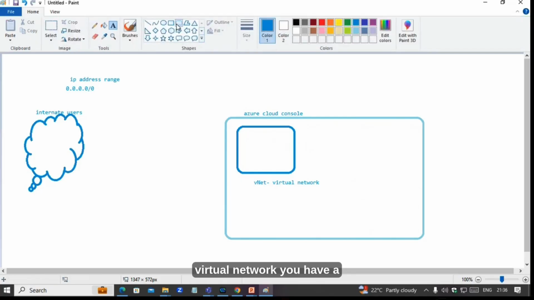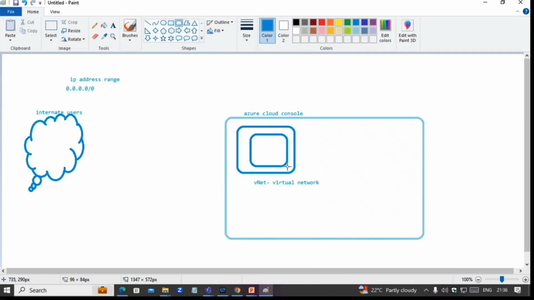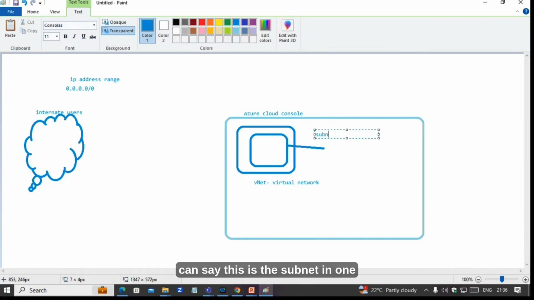Inside the virtual network, you have a subnet. Subnet is a subset of the virtual network. In one virtual network, multiple subnets can exist.